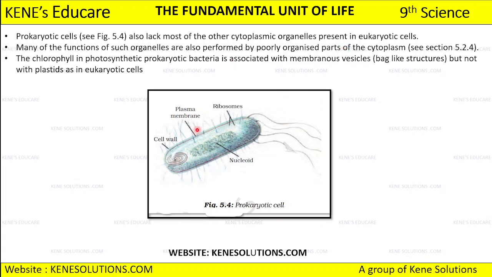Now their cytoplasm is also not well developed. They have a poorly organized cytoplasm ka part, and that is the reason the organelles are not able to perform their functions properly. Okay, that you are going to see that in the other diagram. So the chlorophyll in photosynthetic prokaryotic bacteria. Now we have certain prokaryotic bacteria and they undergo this photosynthetic process. So the chlorophyll that they are having inside the bacteria, that is associated with the membranous vesicle, that is a bag like structure but not with the plastids as in an eukaryotic cell.